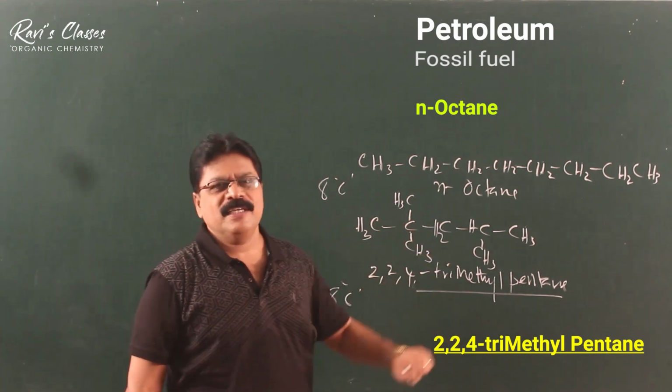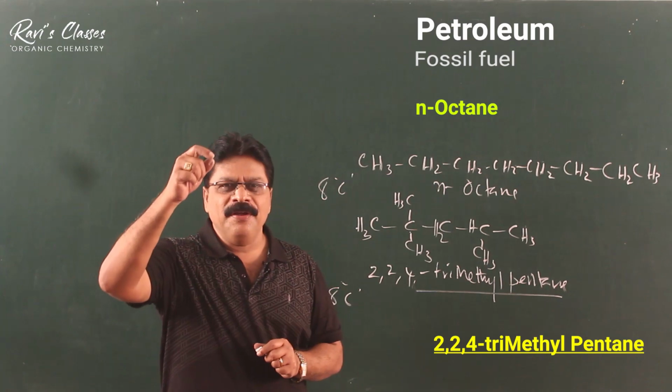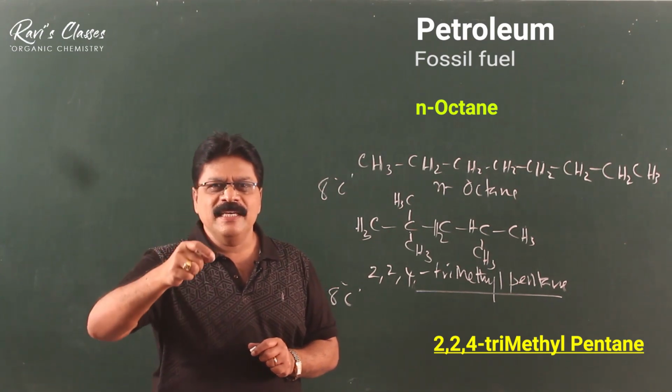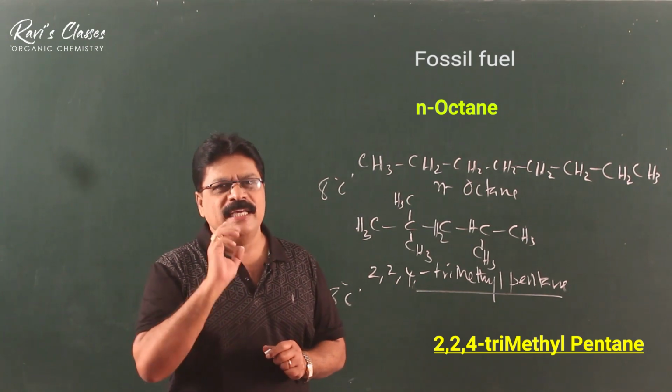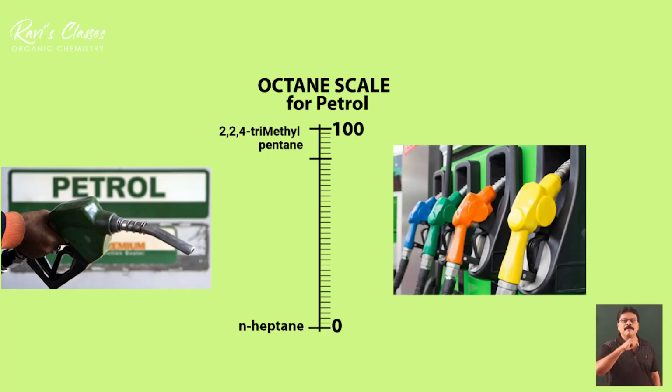Based on this logic, there is a scale associated with the quality of petrols, and that scale is referred to as the octane scale. The octane scale is a measure of the quality of petrol, and it has a 0 corresponding to N-heptane. It has a 100 corresponding to 2,2,4 trimethyl pentane. So 2,2,4 trimethyl pentane is considered to be a good fuel because it is branched. So this scale is called the octane scale.